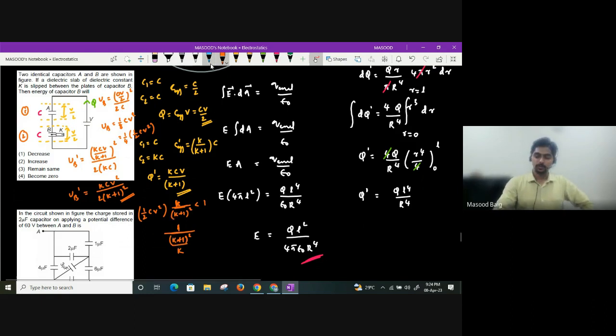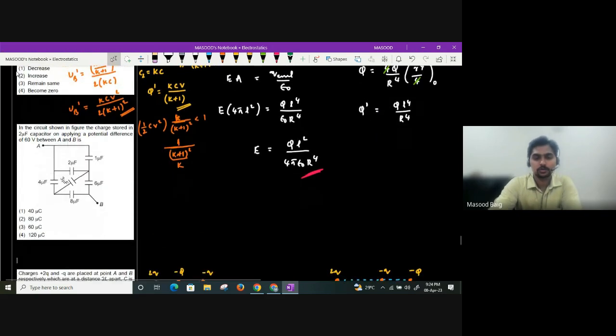Okay, you keep this question aside, but as per my knowledge, the answer should be decreasing only, because we have seen that again. Potential difference, whenever battery is connected, dielectric is being inserted, energy stored in the capacitor will decrease by k times. So anyhow, I'll just cross verify this question once again, guys. Let us see one more question.